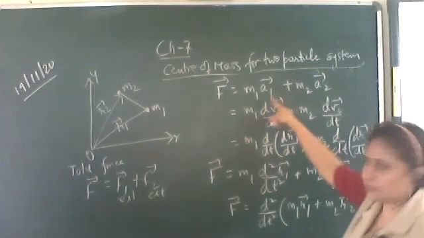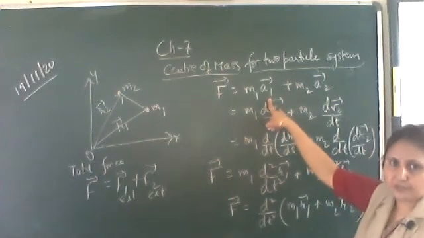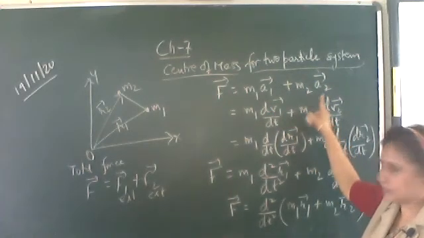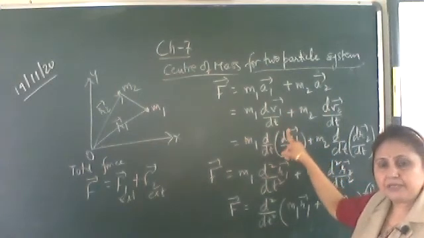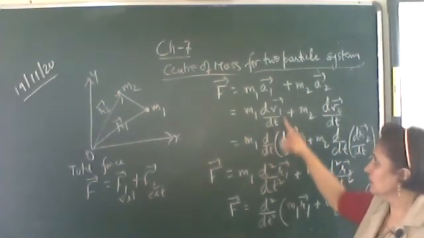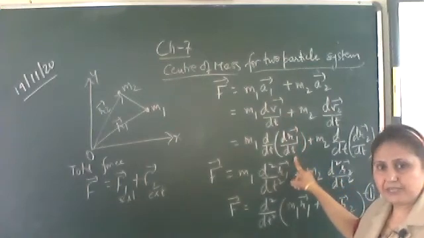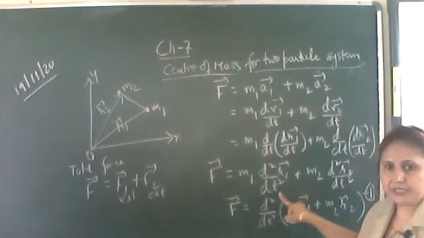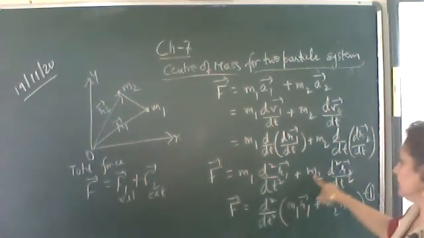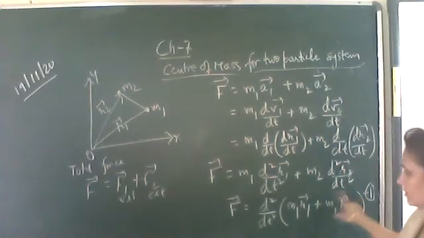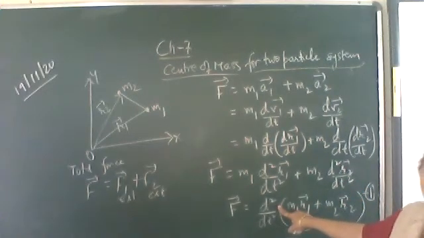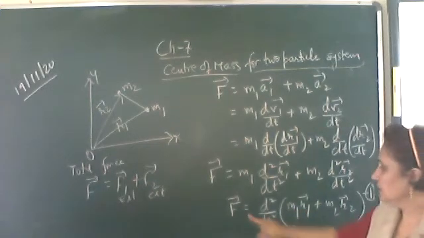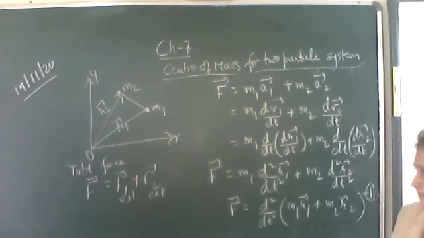The sum of the external forces: the external force on the first particle is mass into acceleration. Acceleration can be written as dv by dt. Velocity can be written as dr by dt. So it will be the second order d2 r1 upon dt square. In the same way here, m2 d2 r2 upon dt square. Take this d2 upon dt square outside. So m1 r1 vector plus m2 r2 vector is the total force on the system.